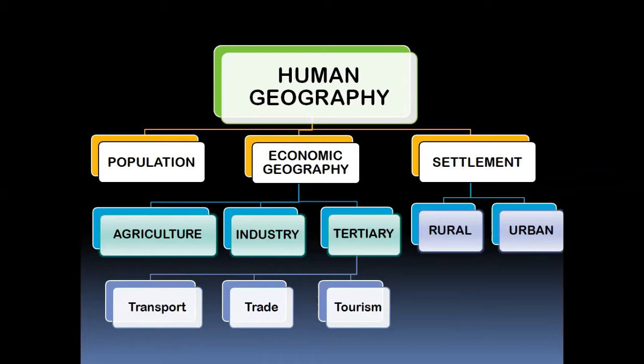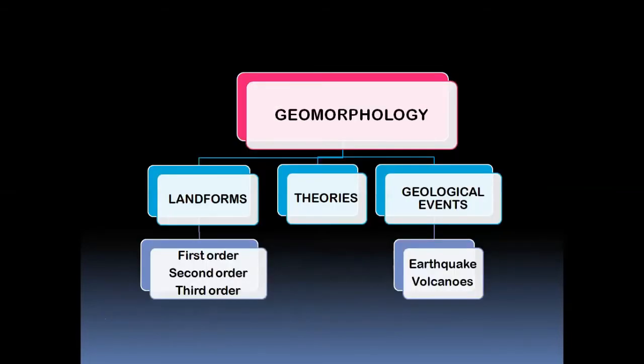And then we have settlement geography, that is where people live. And when people live, we classify them as two basic areas such as rural and urban. Let us go into a few more details for physical geography.